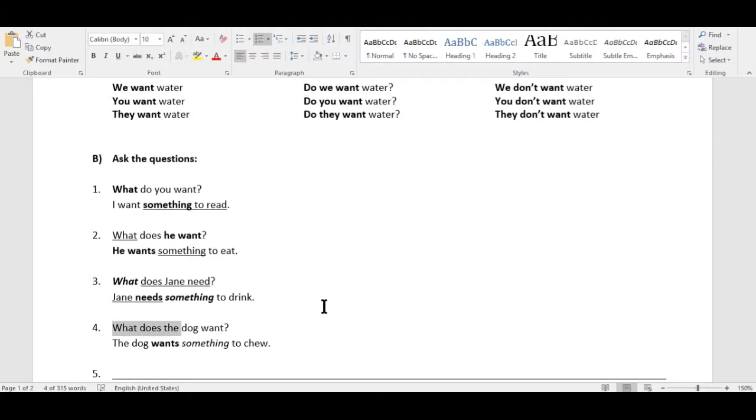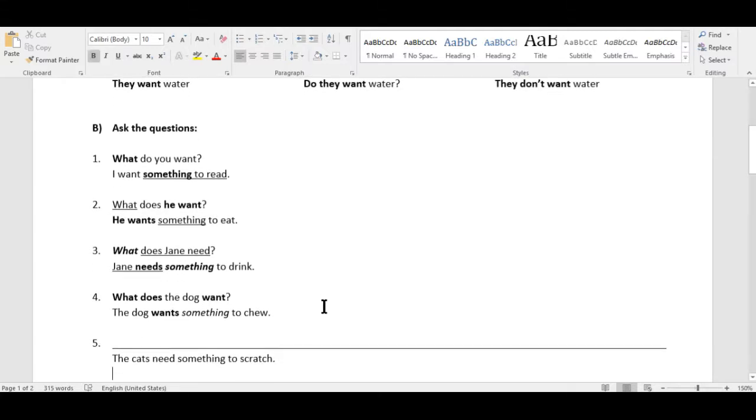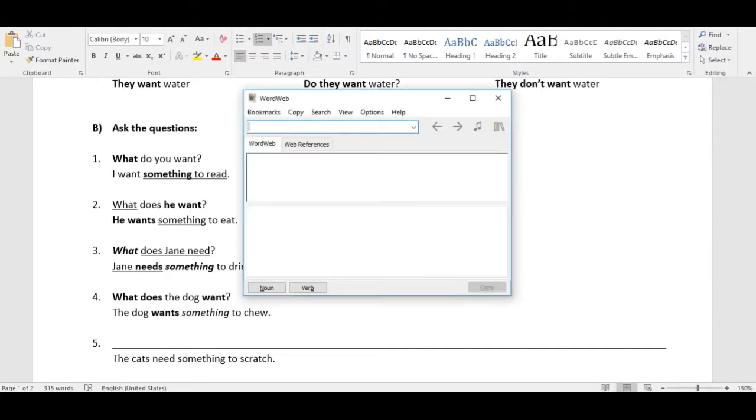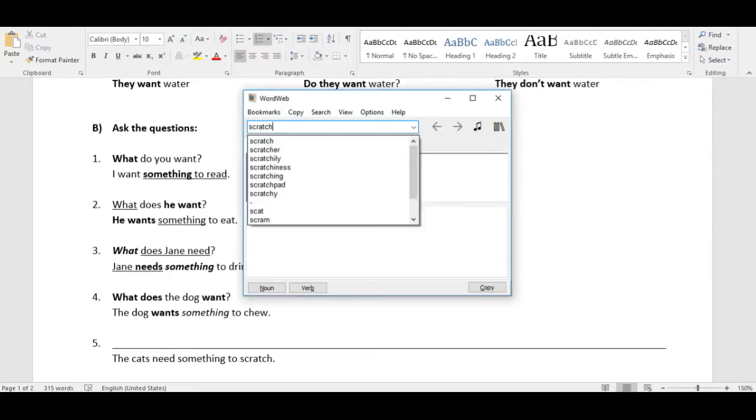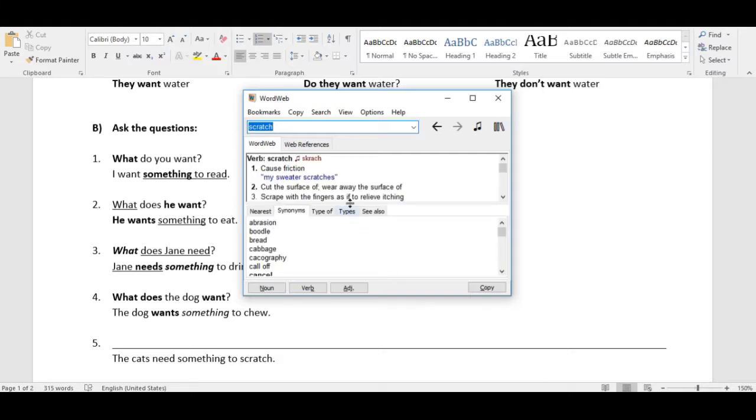We are exercising the verbs want and need. Interrogative, simple present tense. That's what we are doing here. The cats, plural. The cats need something to scratch. To scratch. Yes. Cats, they like to scratch things. Here, cause friction. Cut the surface of. Wear away the surface of.